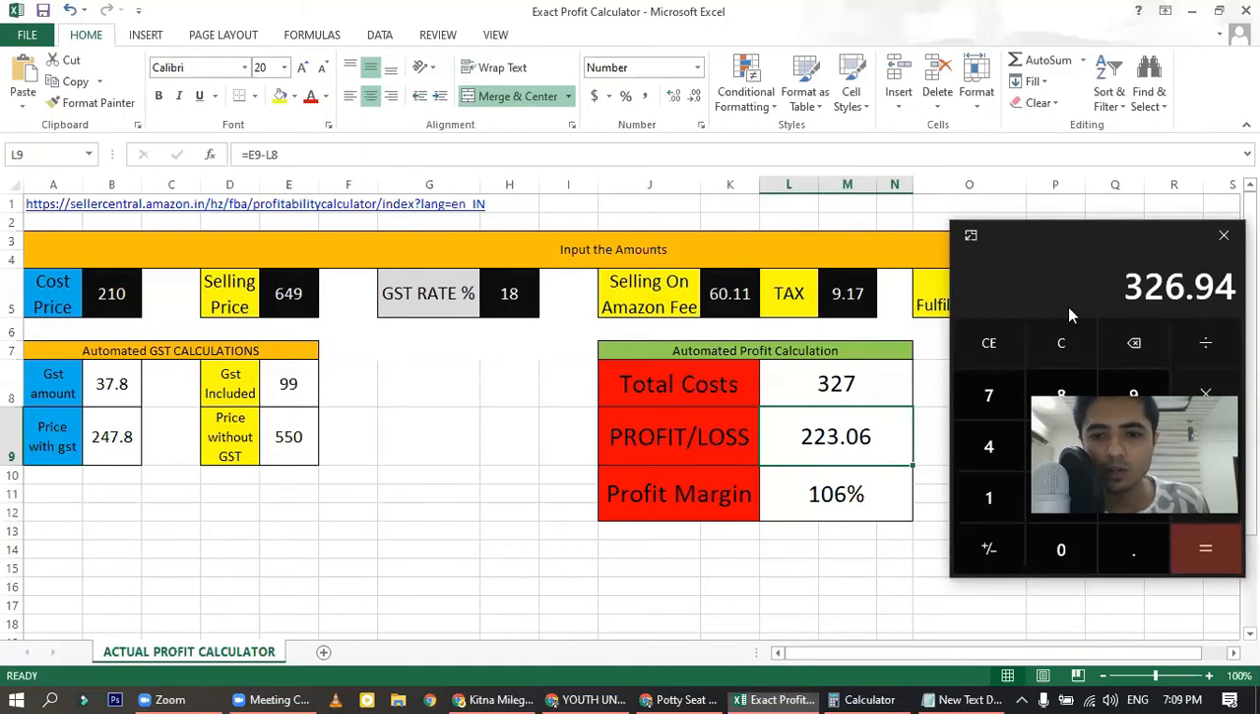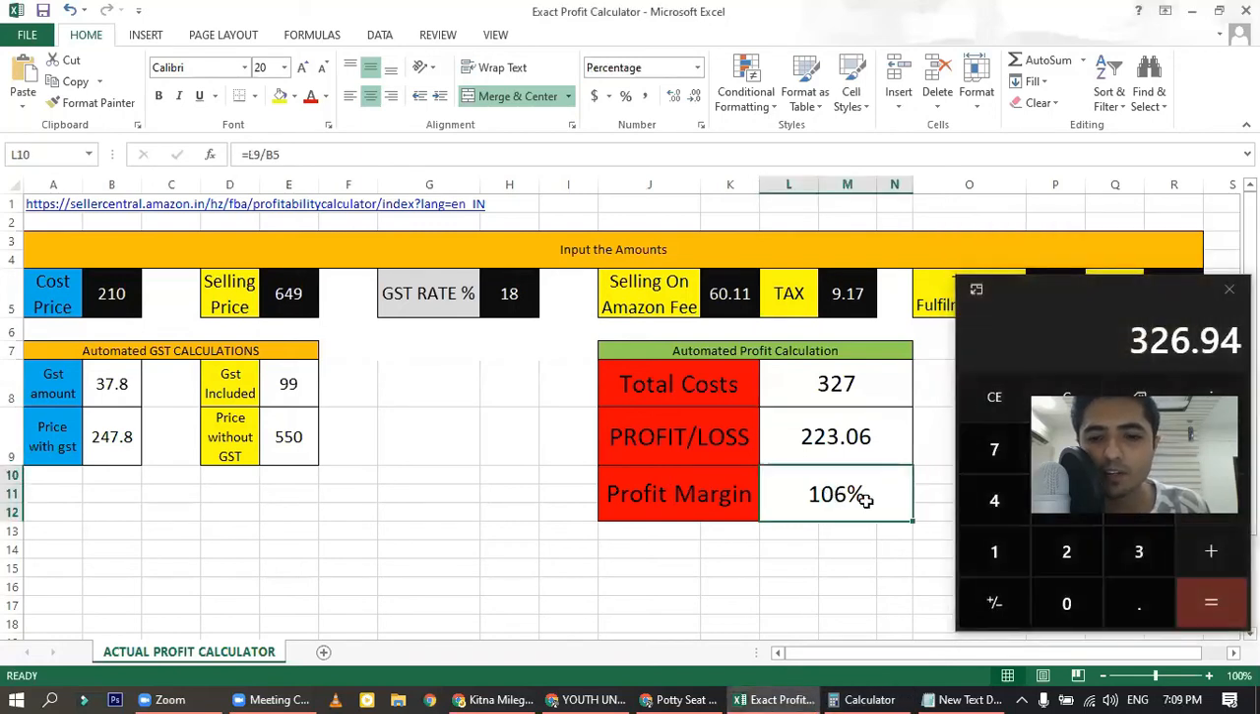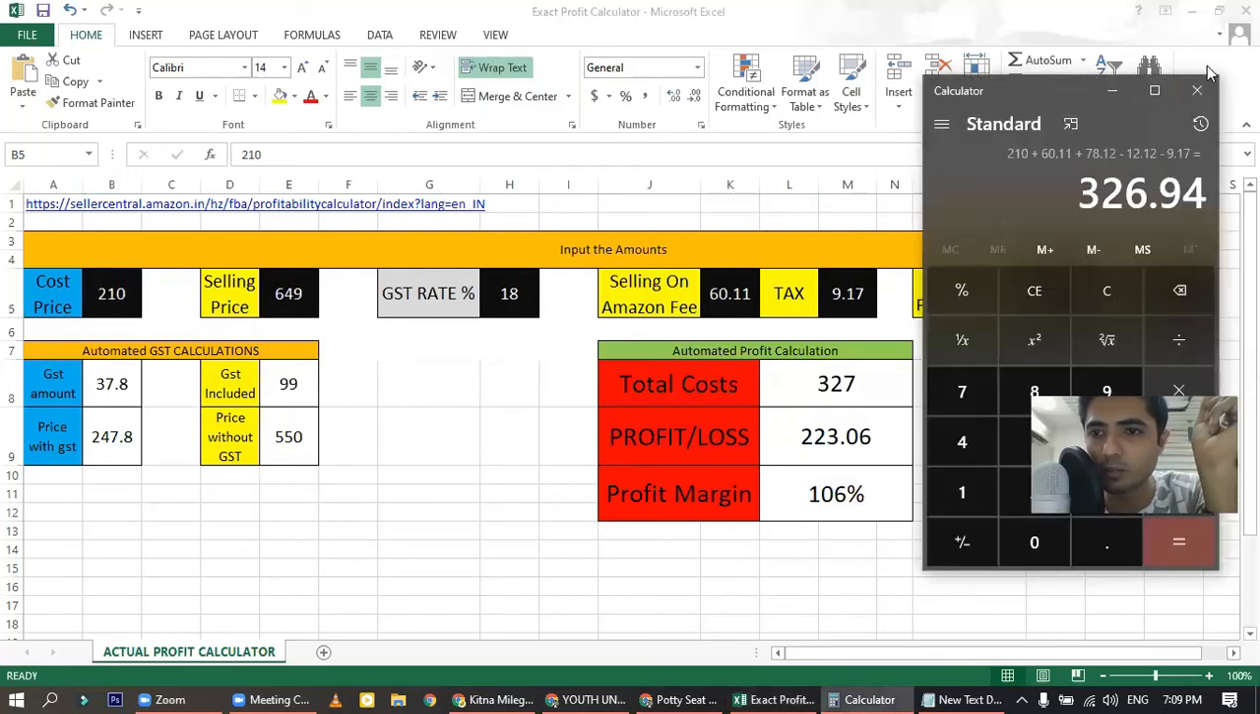Okay, so here we can see that we are getting a profit margin of 106%. Now, how I am calculating 106% is that I am calculating it on our initial investment, that was our cost price. This is the amount that we are going to pay and stay. Now why am I saying we are going to pay and stay?